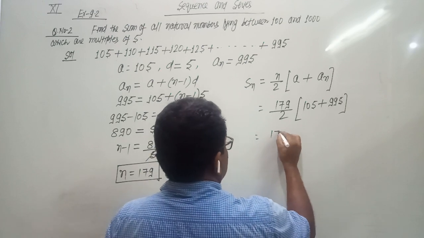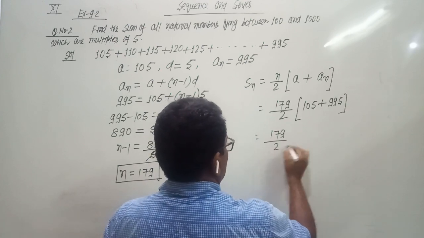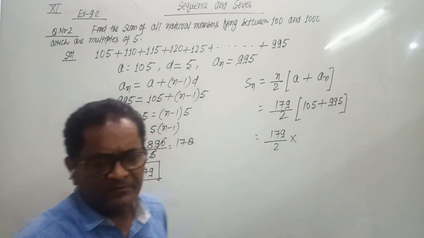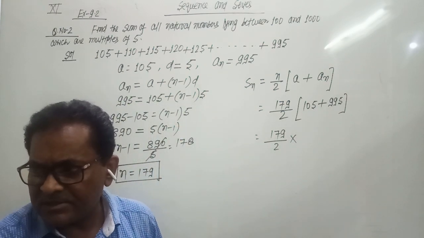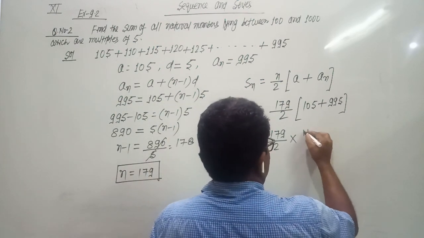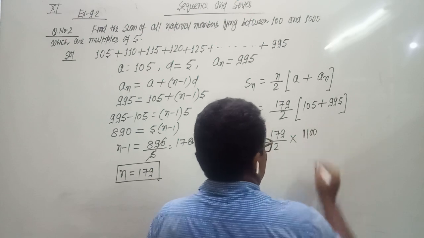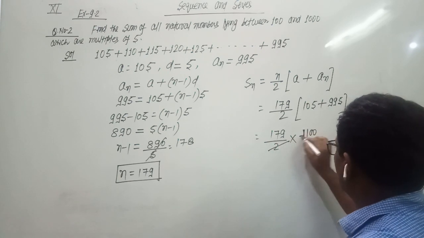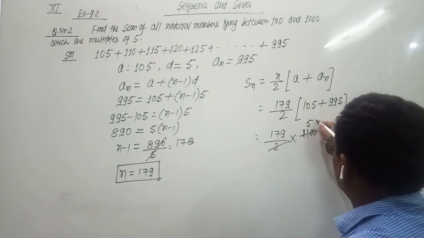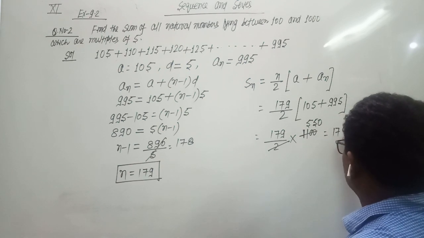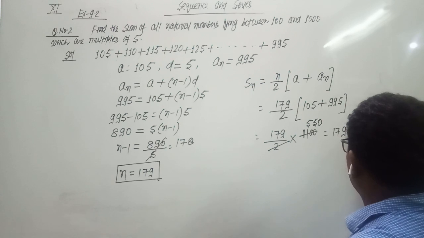Then 179 upon 2 into 105 plus 995. This is 1100. It goes by 2 to give 550. So 179 into 550.